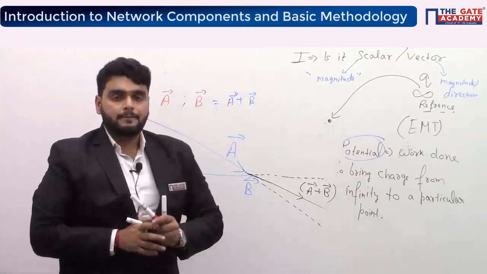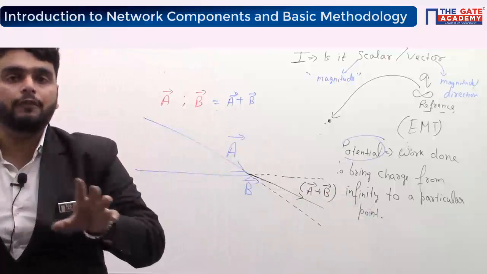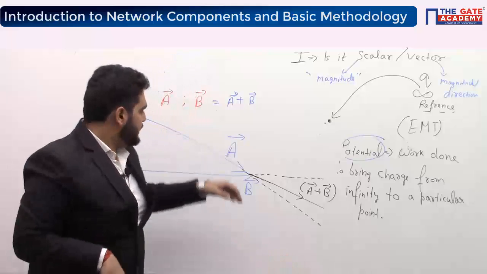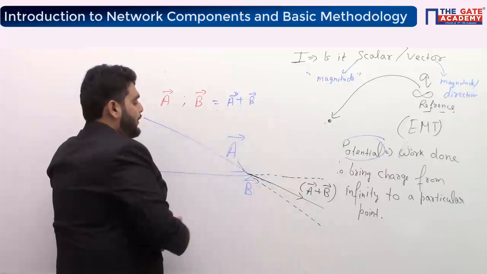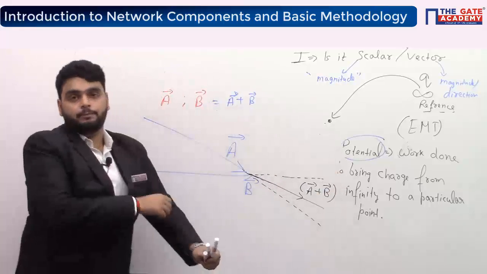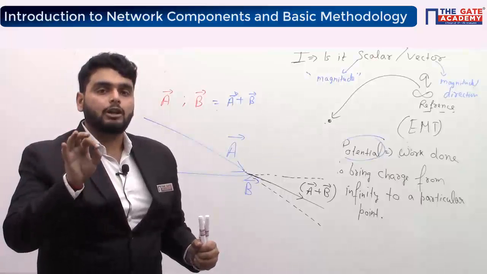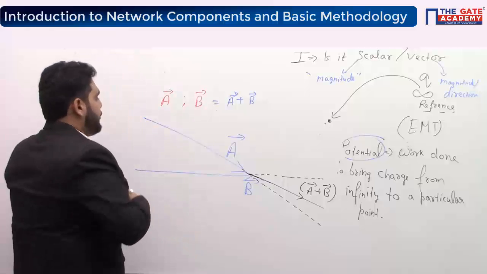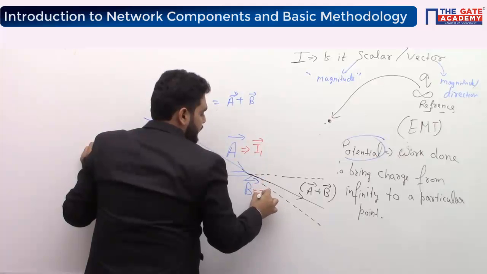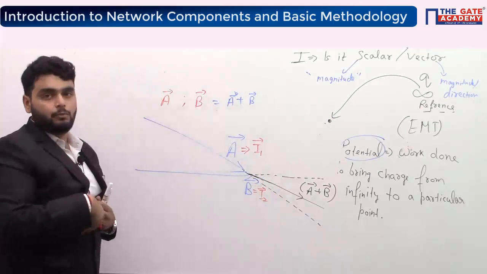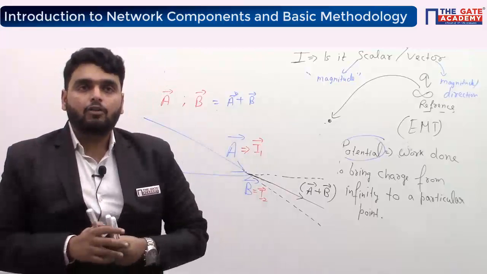Okay, what I am saying, if I have two vectors, they will follow the parallelogram law of addition. What is the parallelogram law of addition? We extend the A vector and the B vector in the same direction, and finally the bisector is the direction of A plus B. It means if I have two vectors, they must follow the parallelogram law of addition. Now let us suppose I am taking two currents, I1 and I2, and I am assuming that I1 and I2 both are vector quantities. Right now I am assuming that.